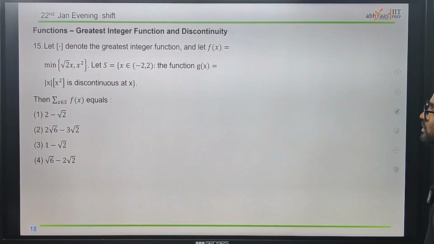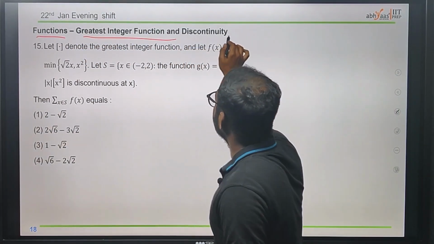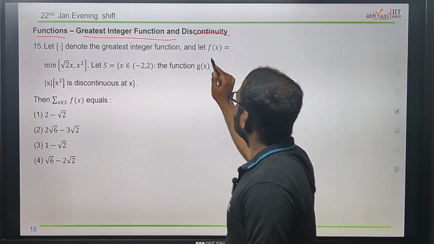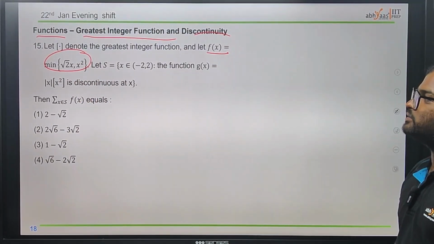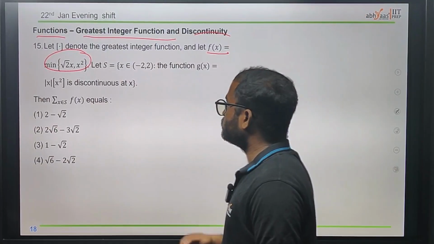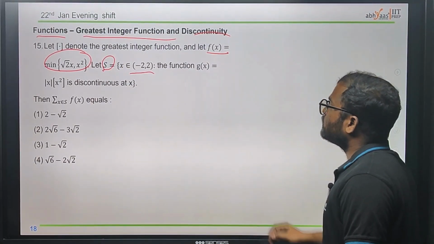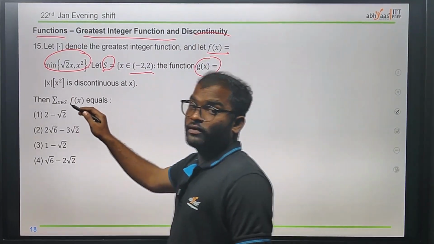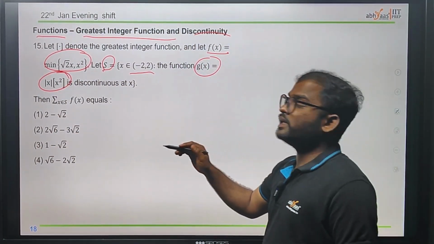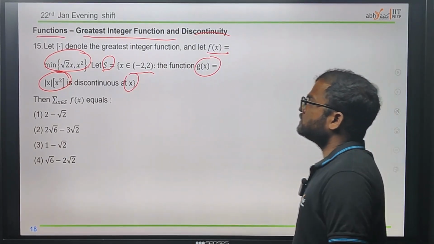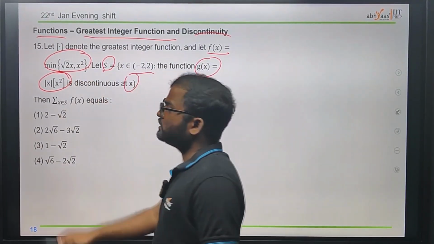Now come to the next question. We have questions on the basis of functions: the greatest integer function and also discontinuity. The question gives f of x as the minimum of root x comma x square. We need to check for which values of x we get the minimum values. Also, set S is x belonging to minus 2 comma 2, and the given g of x is a function of mod x times the greatest integer of x square, which is discontinuous at x. We need to find for which values of x it is discontinuous.